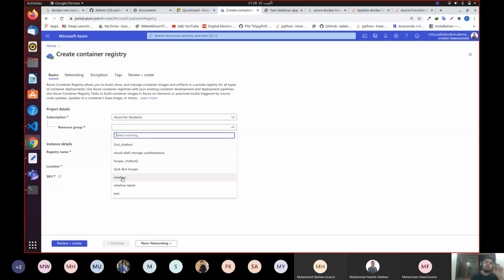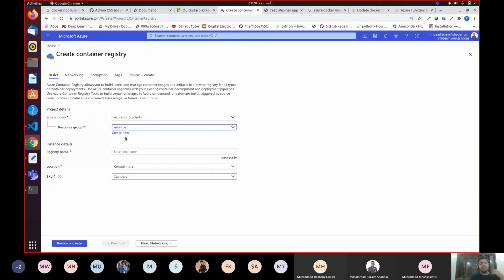Maybe it can give me an error because I'm already running one web app. You need to be prepared for that, because that's the second experiment. I'm going to build a second web app on my free account. Free means you cannot create multiple web apps. That's a limitation from Microsoft. Okay, so let me give it a shot. Relief Me. I have chosen the resource group.